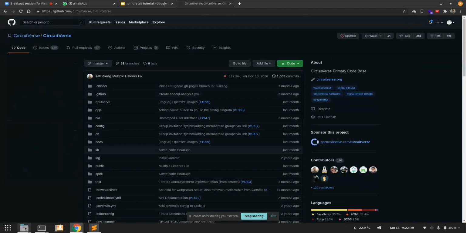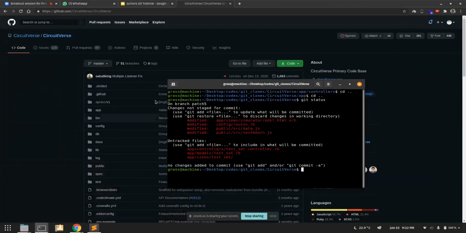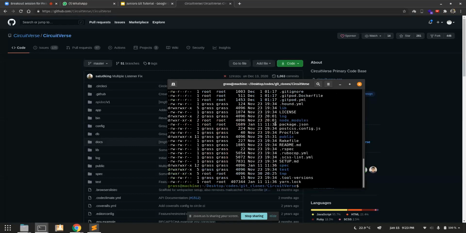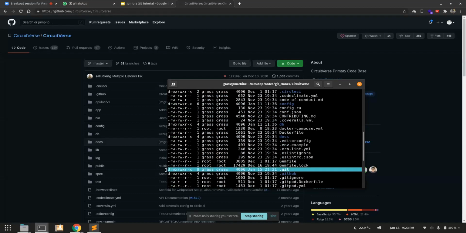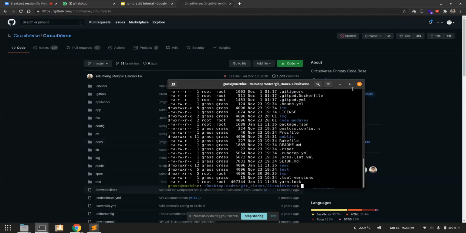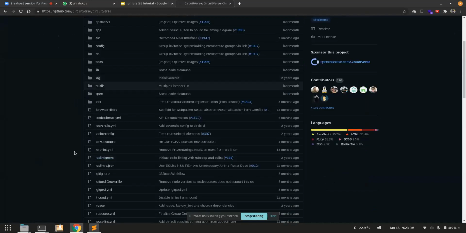So if I go into my local version of this, you can just basically download this repository, and I have already done that. Now if I do ls -al, which will list even the hidden files and folders, you will actually see that there is a .git directory there. Can you see that? That's the .git directory, which controls your entire repository.